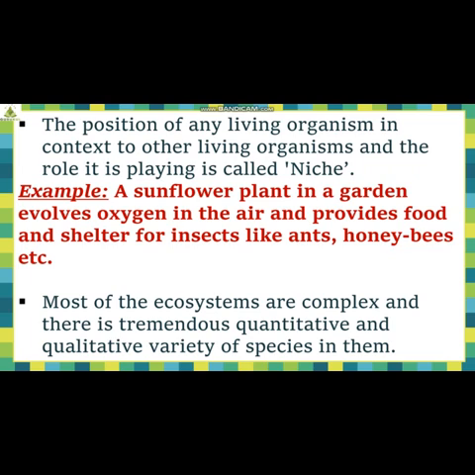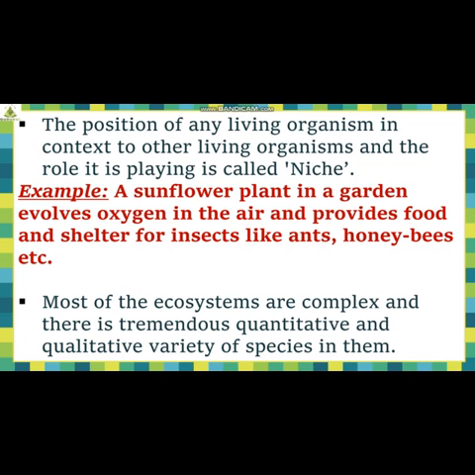For example, a sunflower plant in a garden evolves oxygen in the air and provides food and shelter for insects like ants, honeybees, etc. So this is an example of niche where you have to imagine a sunflower plant. What is it going to release? It is going to release oxygen, and at the same time it is going to provide food and shelter for other insects.